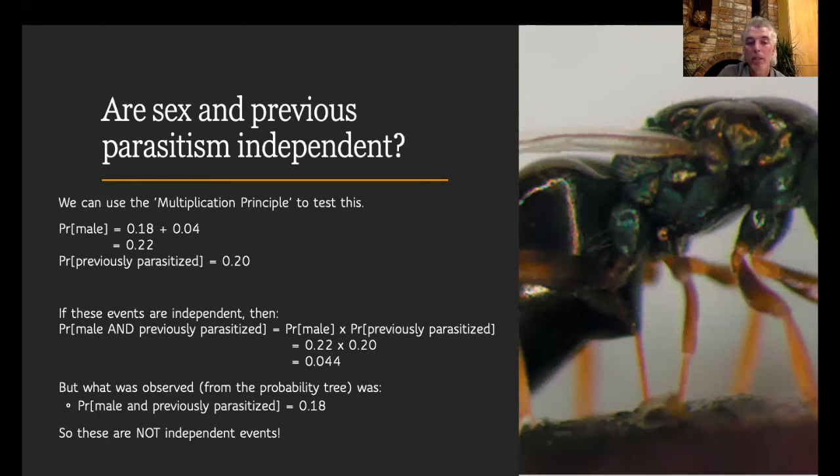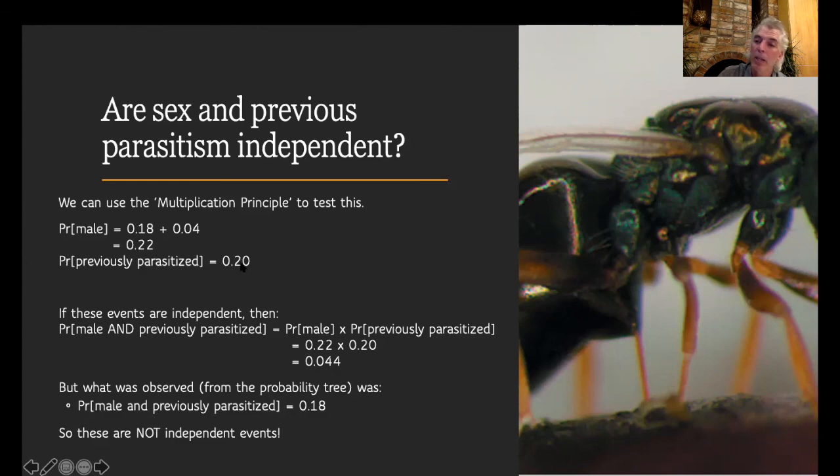Now, we previously assumed that the probability that the host was parasitized was 0.2. And we can use our basic probability principles to say that if these events are independent, meaning if the parasitism of the maggots is independent of the sex of the egg laid, then we expect that the probability that the egg is male and that the maggot is previously parasitized is equal to the probability that the egg is male multiplied by the probability that the maggot is previously parasitized.